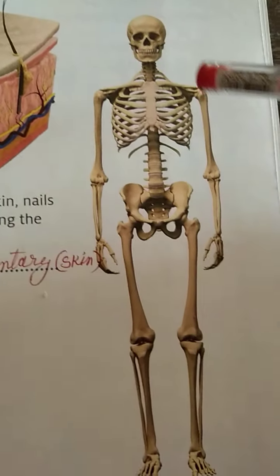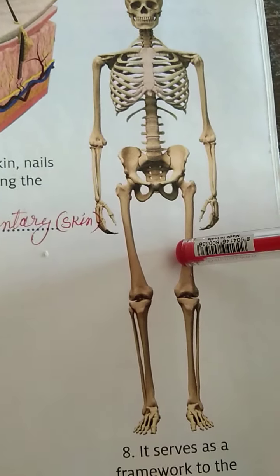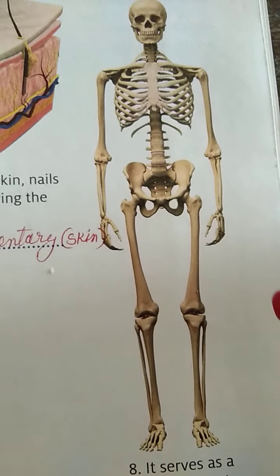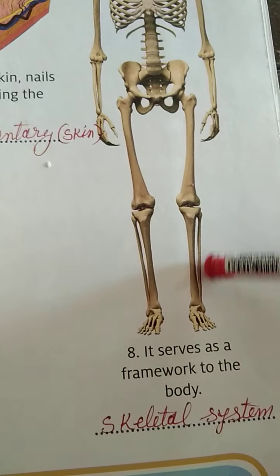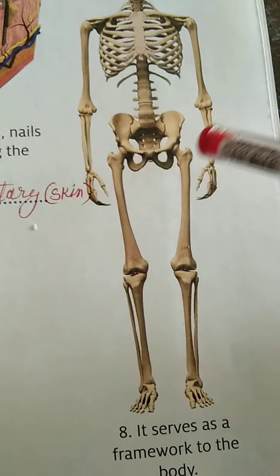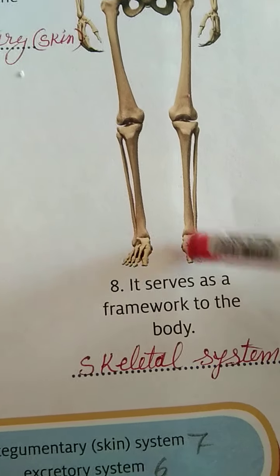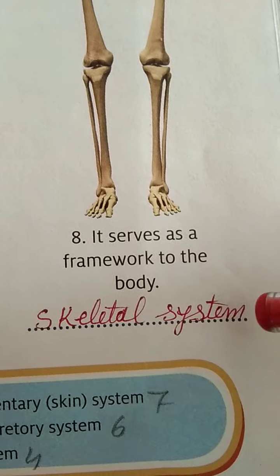Now next, your body is given but no muscles, blood, nothing is there. One type of frame of our body you can say. So bones are only what you can see, joints and bones. Here it serves as a framework of the body, that is the skeletal system.